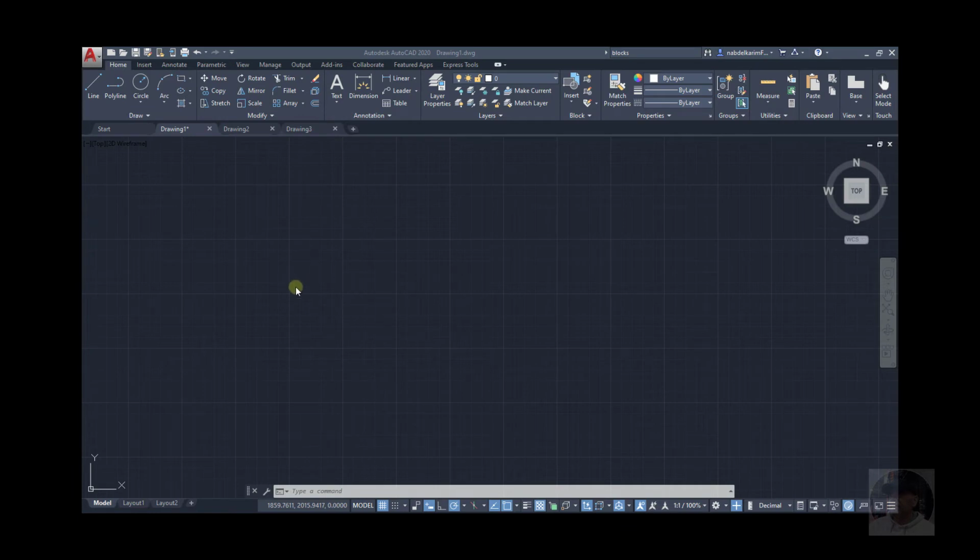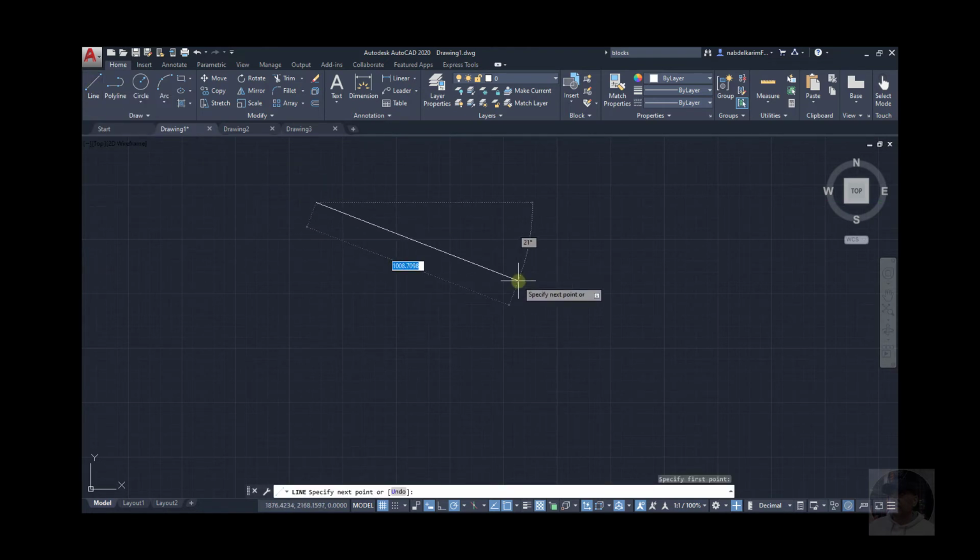Okay, so how do we work with commands? Most commands in AutoCAD are accessed using the ribbon here at the top. So let's repeat this. Here we have the tabs. Here we have the tools or commands. Here we have the panels. Okay, for example, line, the command line. I can access it from here. Click on line, point, another point, enter. Okay, or I can access it from the status bar.